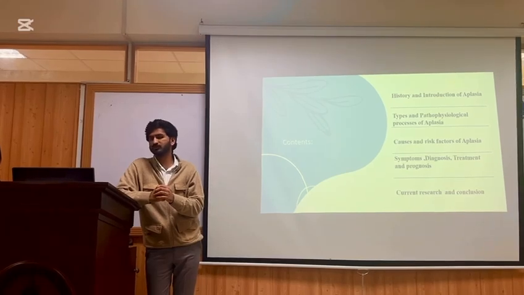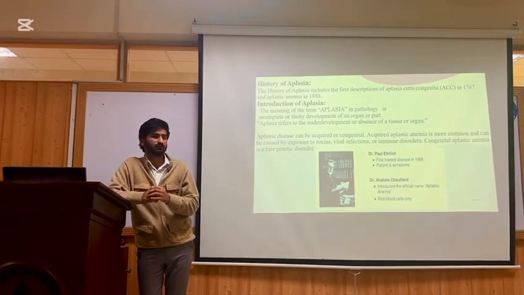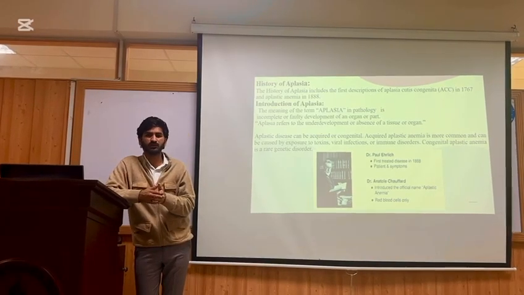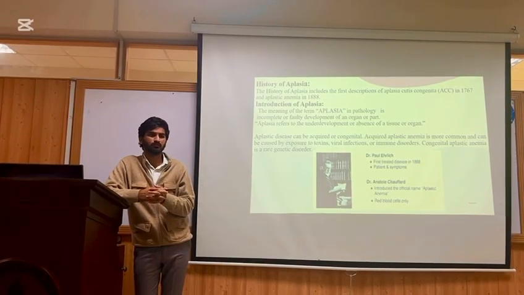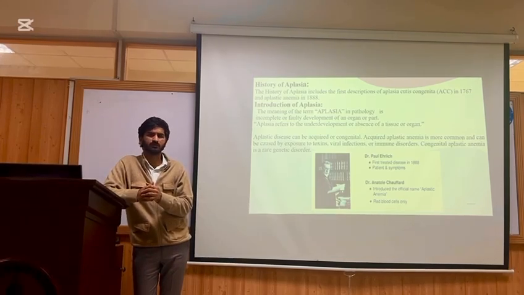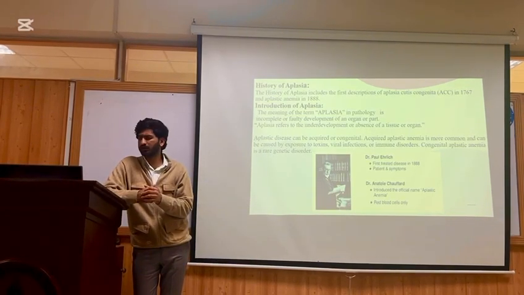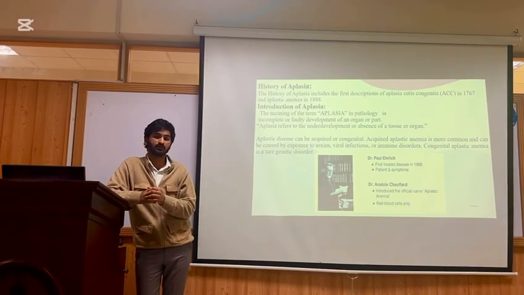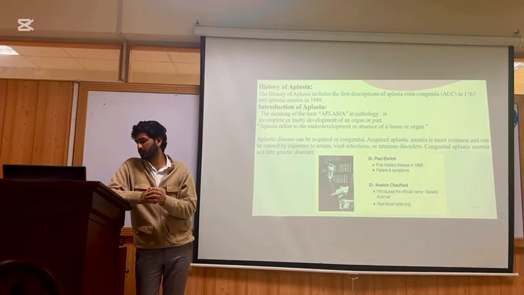So let's discuss what is aplasia. Basically, the word aplasia is a Greek word, made of 'a' meaning without and 'plasia' meaning formation. So the word aplasia refers to the absence of an organ in the body. It can be of any type: it can be acquired aplasia, or it can also be congenital aplasia.